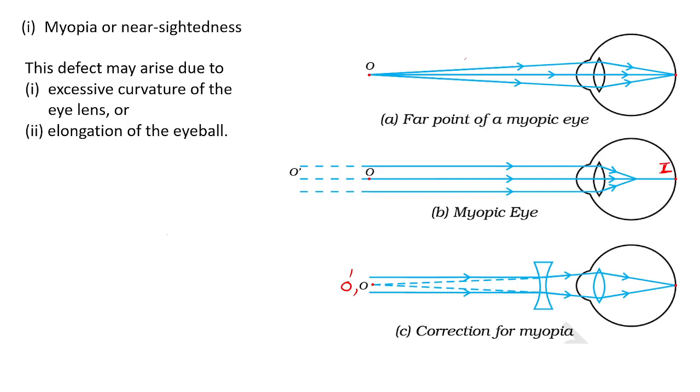And the elongation of the eyeball. Eyeball means the width. This distance is said to be the width of the eyeball. Understood? Can you see that? This distance is the width of the eyeball. If this width is too large, we can call this distance elongation. If the elongation of the eyeball is too large, then we will have myopia. Myopia means only nearby objects can be seen properly.